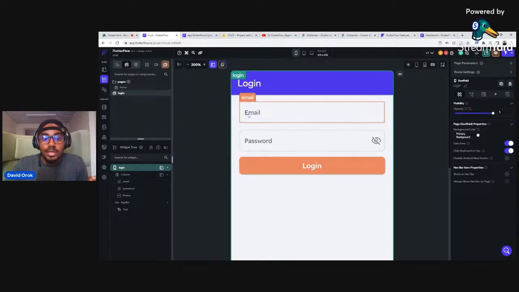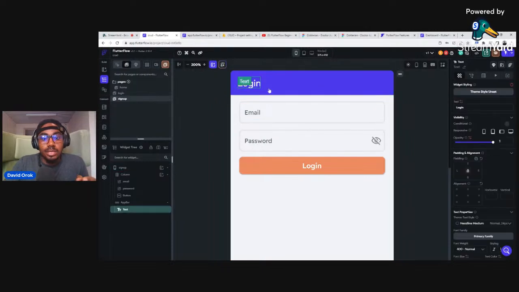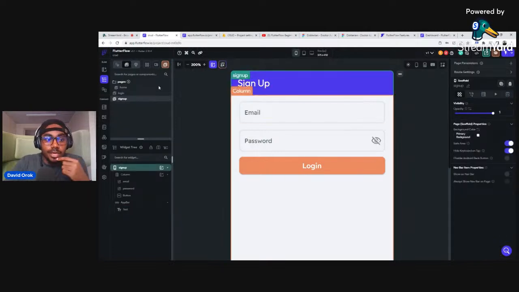So we will go ahead and then use this same page for sign up. It's almost the same thing. So same field. So I will just right click on this and say duplicate page. And now it says login copy. So I will click on here to change it to sign up. Okay, so that's it. So now I have sign up. So then I'll click here to change this to sign up. All right, so sign up. So here it is. We have sign up, we have a login, and I think that's it.